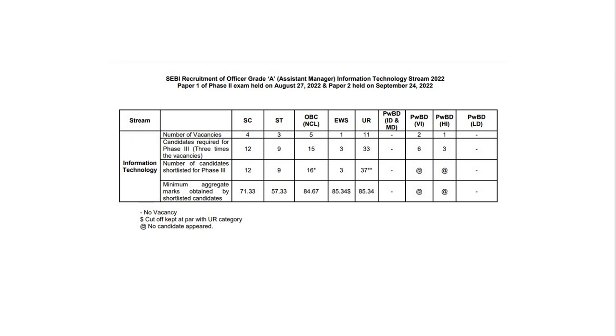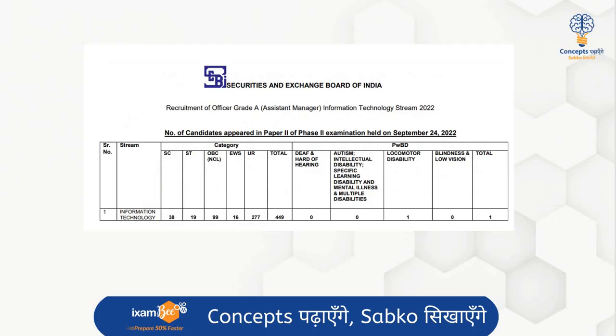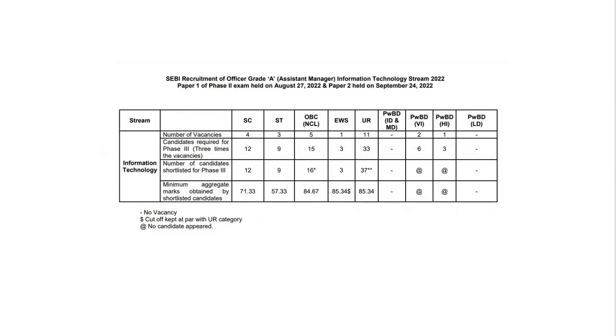So you can see how many candidates are required for phase 3. It is 3 times the number of vacancies. Let's say you can see here how many UR category people applied. 277 people appeared in phase 2, and out of 277 people, only 33 are going to appear for the interview. This is the cutthroat competition that you have to pass in order to give the interview. Once you are in the interview round, the ratio is 1:3.